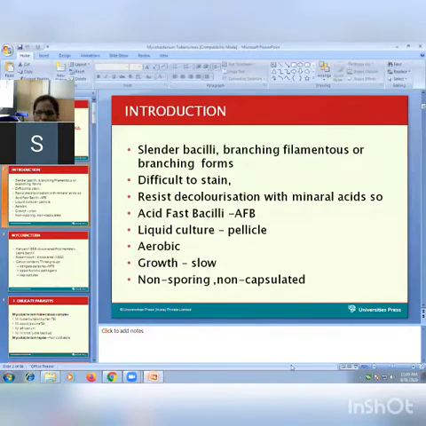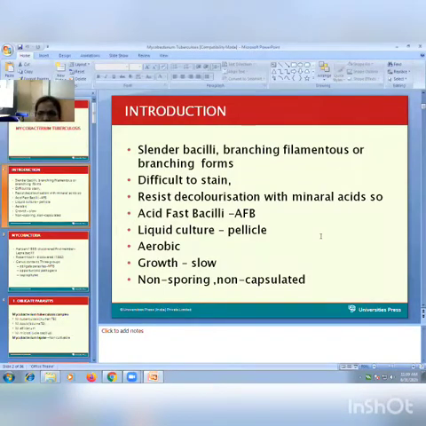So some introduction about this bacilli. This is some general introduction. Bacilli showing filamentous or resting filamentous forms. These organisms are very difficult to stain with normal stain, that is gram stain. So other stains are used for the staining purpose. These organisms resist decoloration with the mineral acids. So these organisms are called acid fast bacilli or AFB.